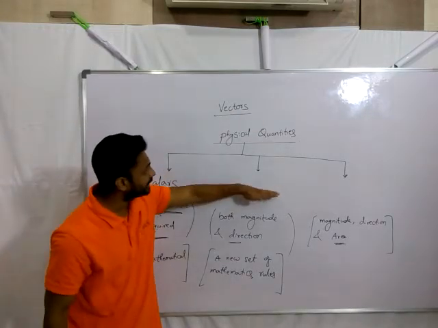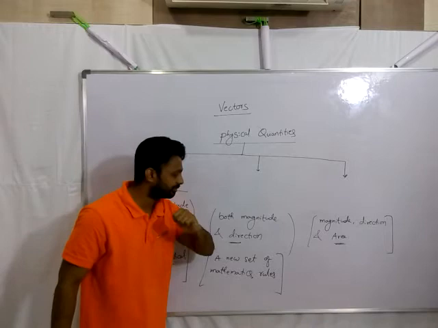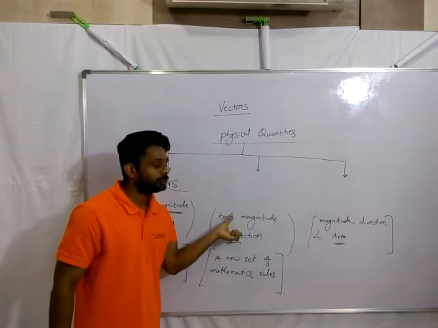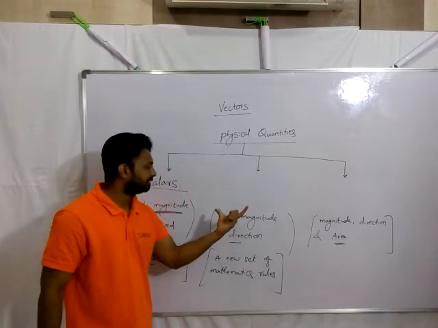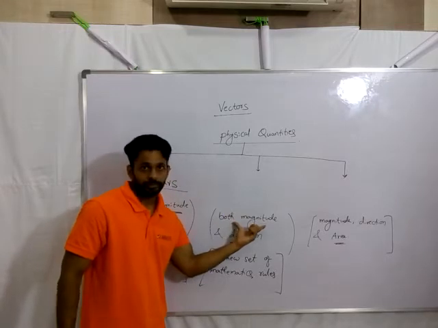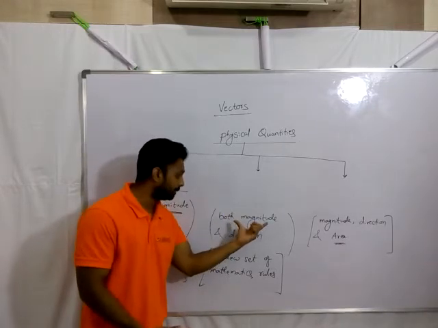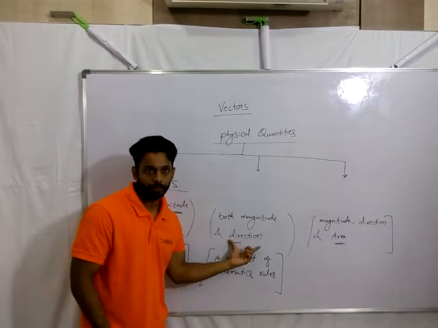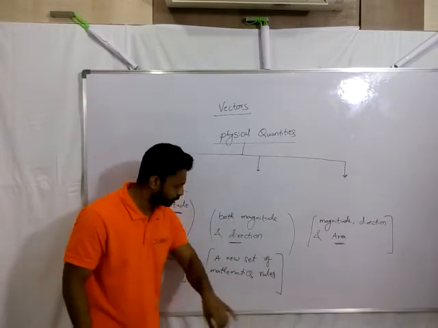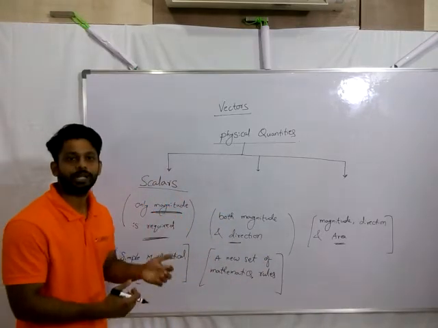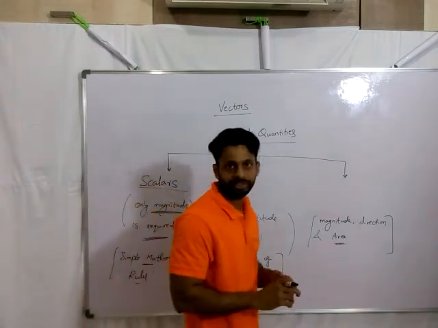And coming to the second classification, the second category of physical quantities, in order to completely describe those physical quantities, we require a magnitude. That's not enough to completely describe it. Along with it, the direction is also required. And it follows some special mathematical rules, unlike simple addition, subtraction, multiplication, division.